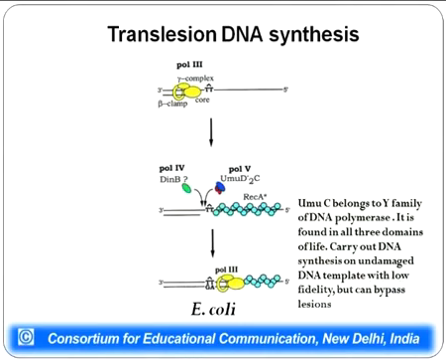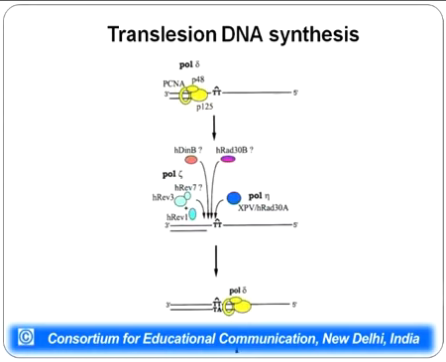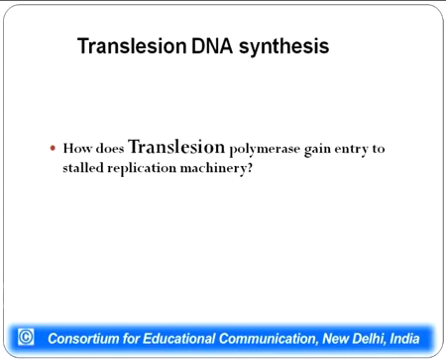So the UmuD and UmuC complex helps in incorporation of bases complementary to a DNA lesion, and this requires presence of another protein known as DinB. Eukaryotes also have similar, homologous proteins, which function in a similar way, and this helps in overcoming severe damage to DNA. All the eukaryotes have a translesion DNA synthesis mechanism.